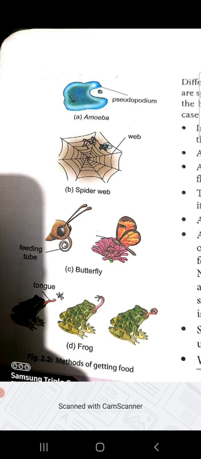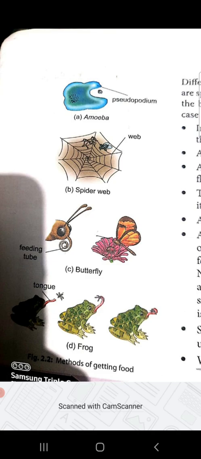Then a starfish, if you have all seen a starfish, it gets its food in an amazing method. It feeds on small animals like snails, fish and worms. And how does it feed? It has a special feature, tube feet present in the body of the starfish, which help in capturing the food. Now the starfish pops out its stomach through its mouth and wraps the stomach around the captured animal. The stomach is then withdrawn into the body where the food is digested.